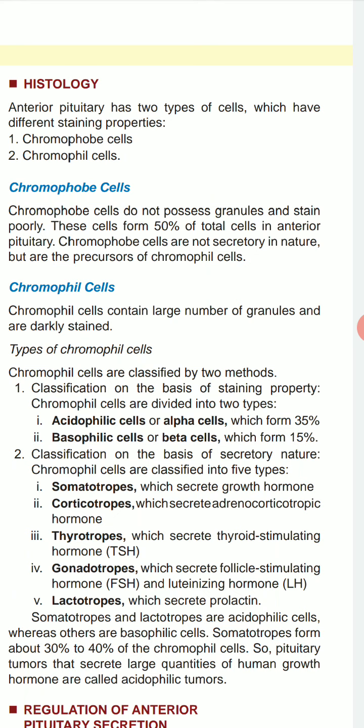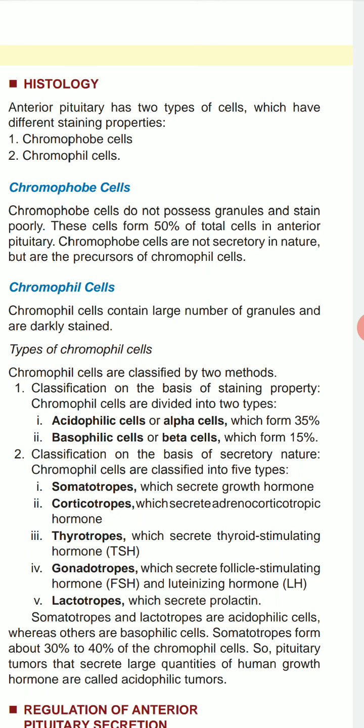Chromophil cells are classified by two methods. First one is classification on the basis of staining property, and it is divided into two types, acidophilic cells and basophilic cells. Acidophilic cells are also known as alpha cells, which form 35%. Basophilic cells are also known as beta cells, which form 50%.